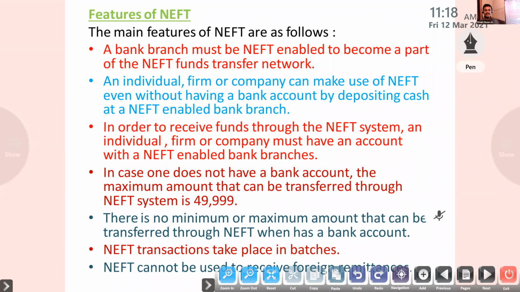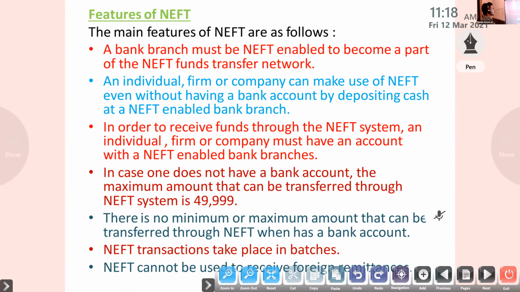If I approach the bank and give them the amount, they will transfer it to Shubham Pal's account. That is possible through NEFT.